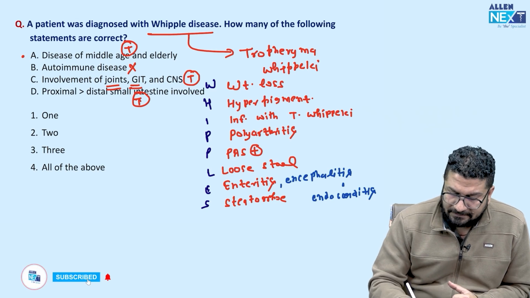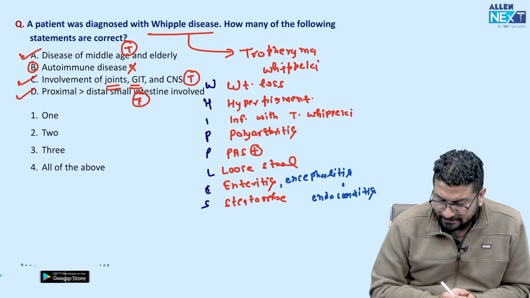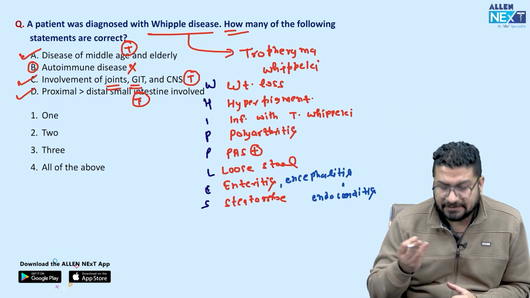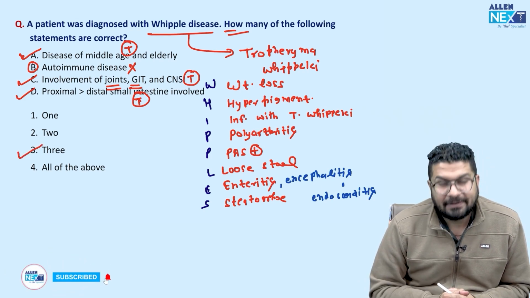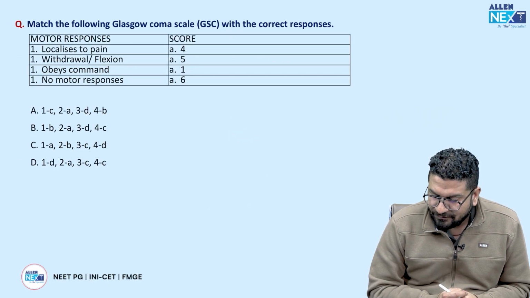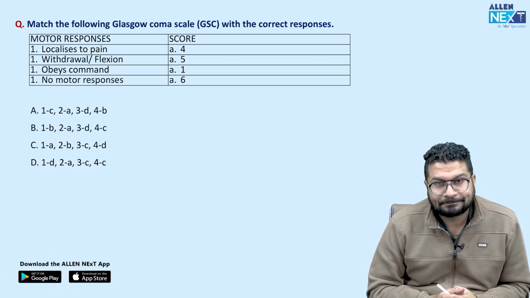So क्या गलत है? This is a wrong statement. So A is correct, C is correct, D is correct. So answer will be A, C, D. They are asking you how many are correct. So कितने correct है? 3 correct है. So answer will be 3. Simple. Whipple disease. आगे चलते. Okay, they are asking you about GCS, Glasgow Coma Scale पूछ लिया, कैसे याद करना है.